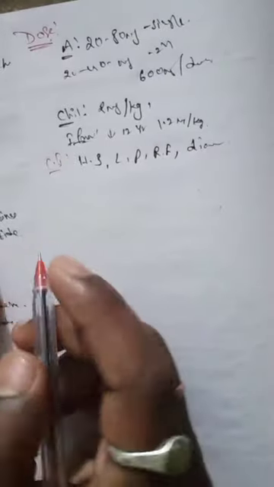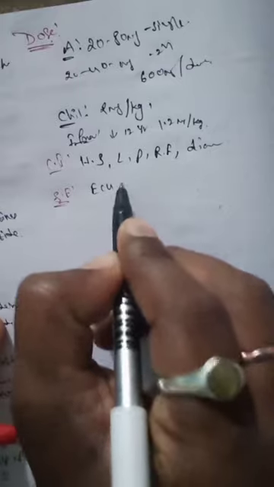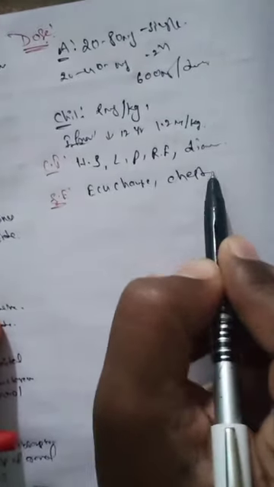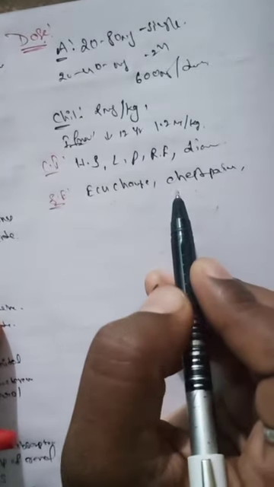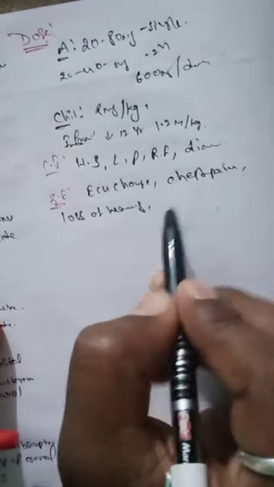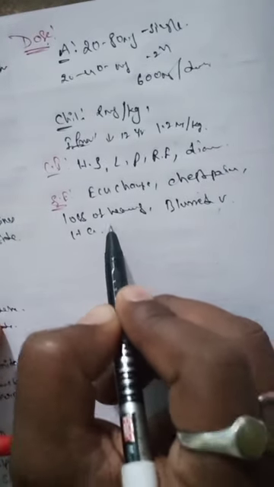And the next one, what about the side effects? Sometimes ECG changes occur, electrocardiogram changes, chest pain, and loss of hearing, and the next one, blurred vision, headache, weakness.